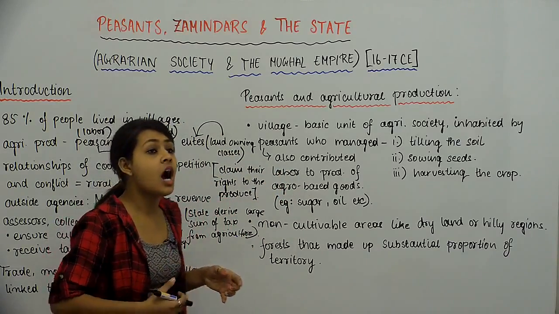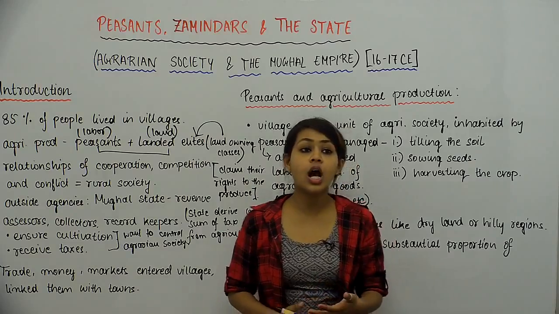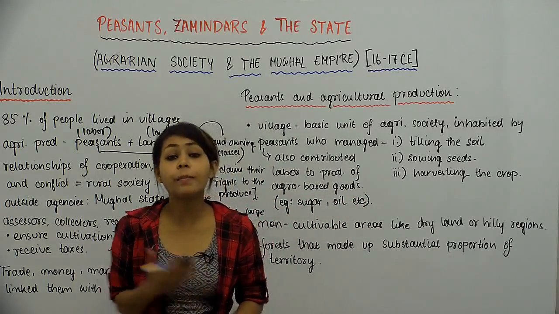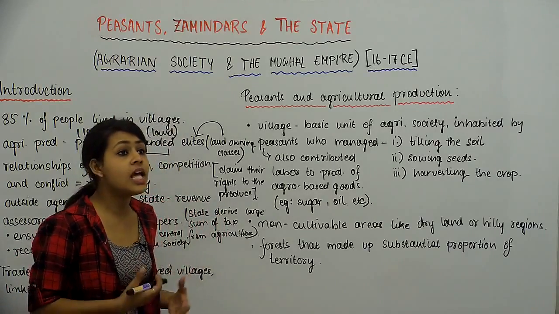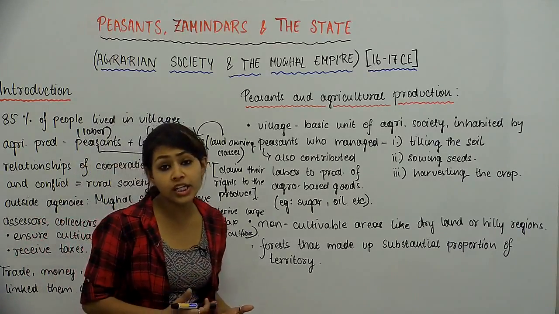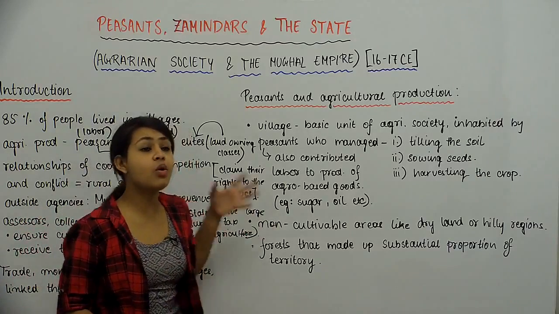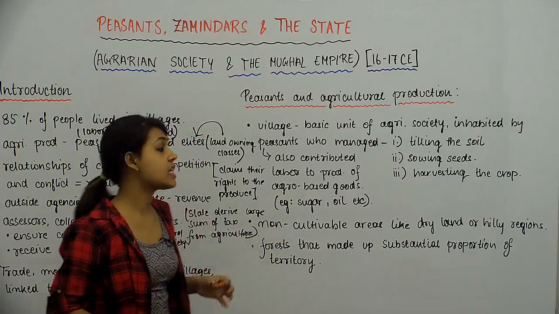It wasn't the landowning classes, even though they were much richer and much more powerful. Their class was much more powerful, but these people were a minority and they didn't have much to do with agriculture in the first place. It was the peasants who did most of the agricultural activities.